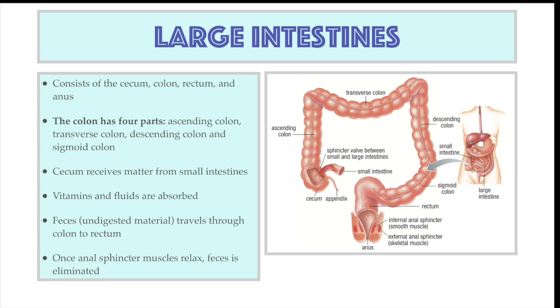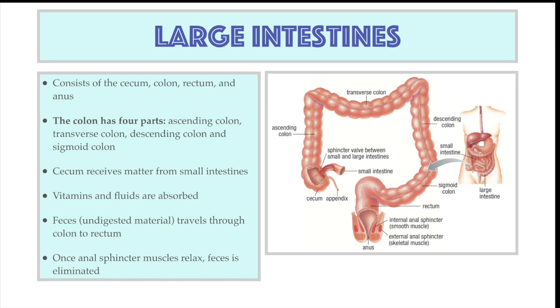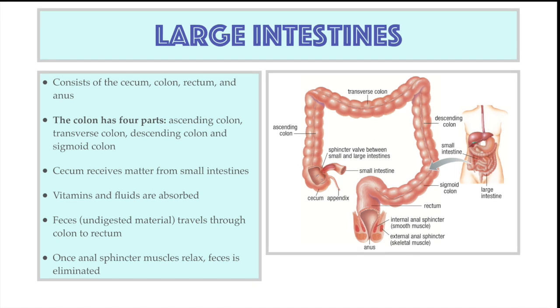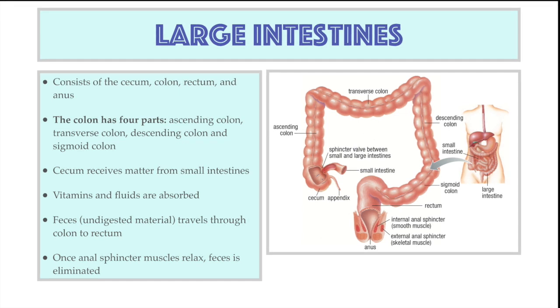The matter from the small intestines is propelled through the colon by bands of muscles and is eased by the mucus produced from the mucosa of the large intestines. As this occurs, vitamins produced by billions of bacteria in the colon are absorbed, as well as fluids including water, saliva, mucus, and gastric juices. The undigested material, called feces, consists of materials such as cellulose that cannot be broken down by humans.